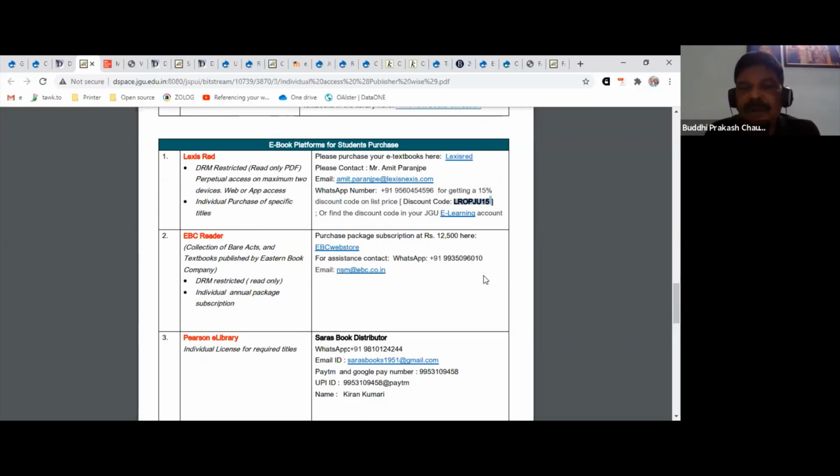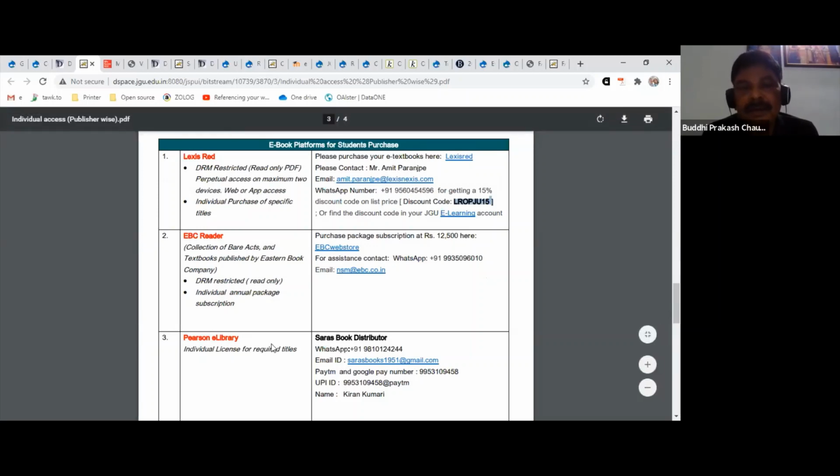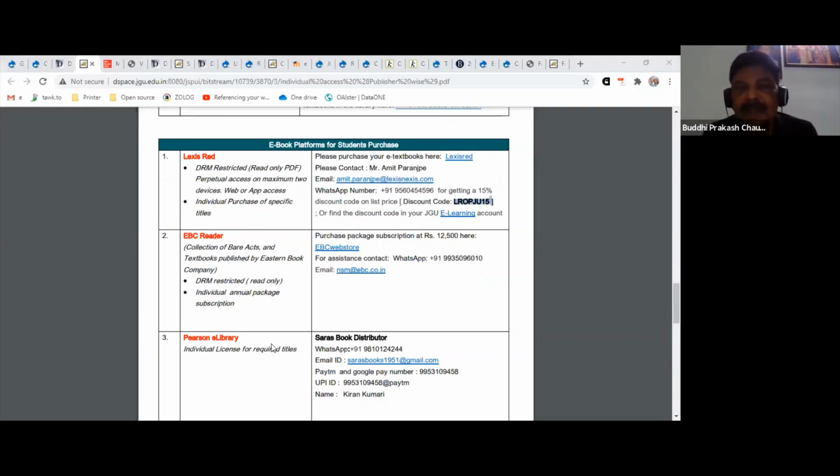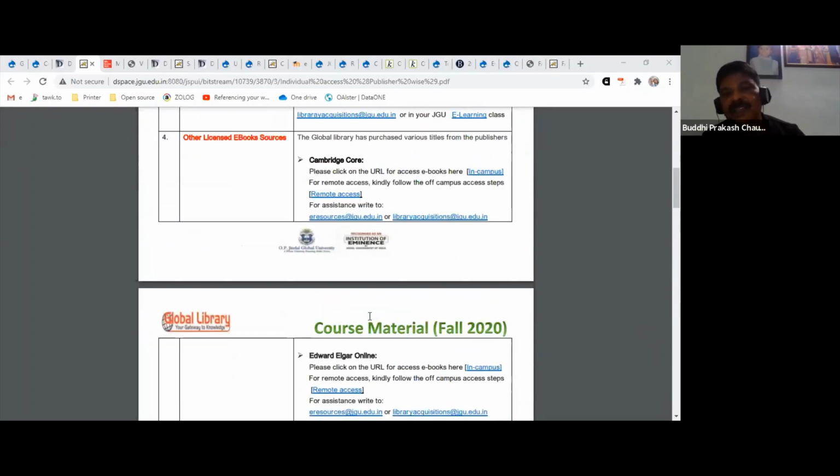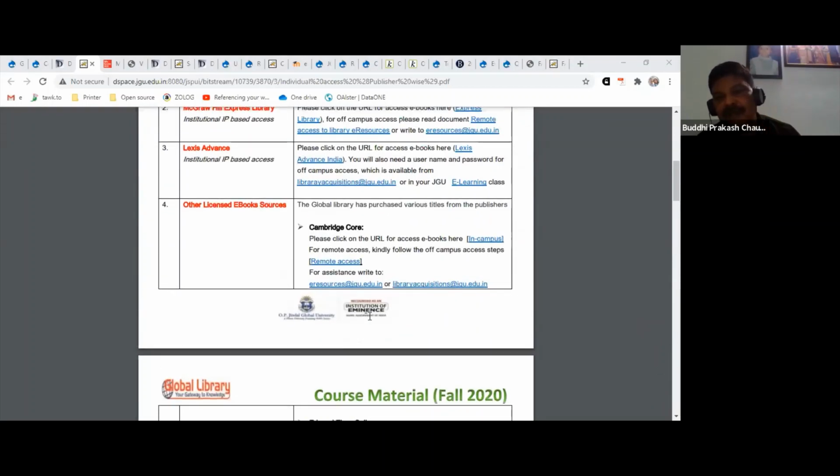So there were some questions asked by the students about whether they have to buy textbooks for this semester. In most cases, you do not have to buy textbooks as they are available. The first part of this publisher-wise list is licensed by the university, so on any of these platforms you don't have to buy any books.